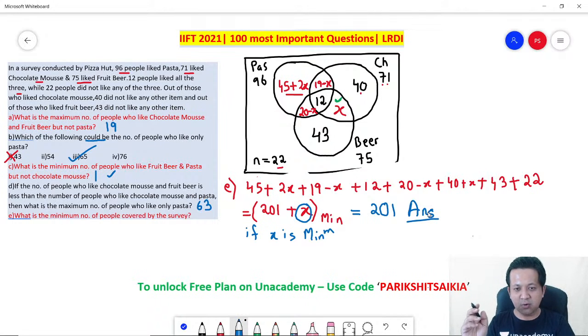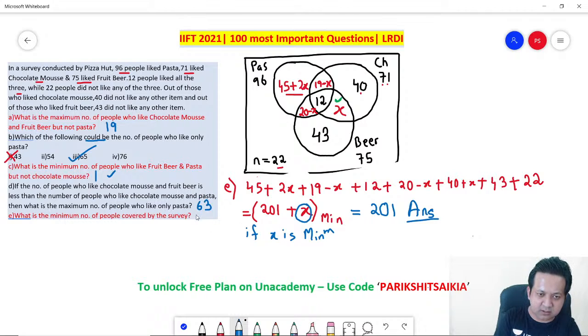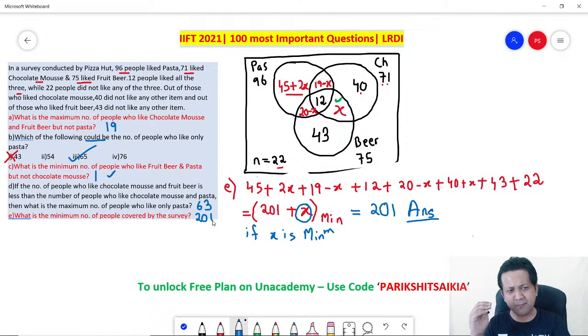Perfect. So I think this clarifies this particular question. Very, very important. Remember, Venn diagrams are very important. LRDI for your IIFT is not very easy, to be honest. The cutoffs would be low, and hence it is essential that you practice a lot of LRDI caselets from previous year papers and mock papers.